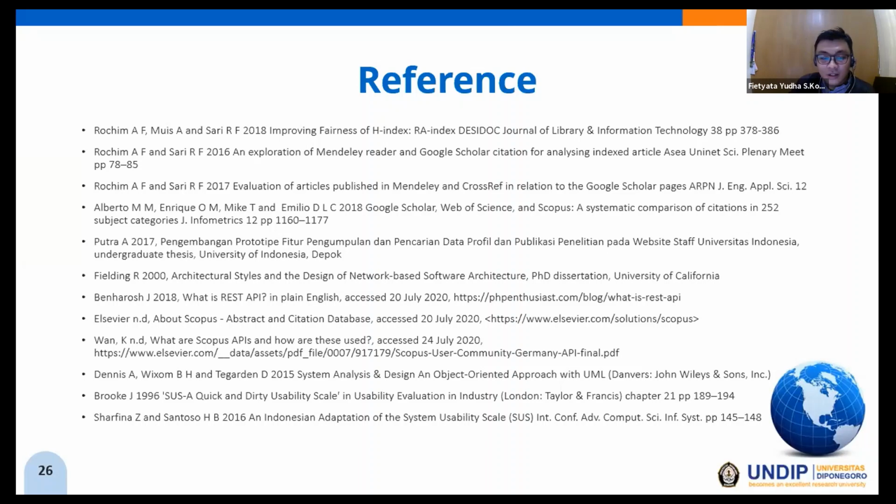Okay. You said in your presentation that this application can handle about 100 authors, right? Yes, 100 authors. So do you have any evidence to prove your reason that you set the author parameter to 100?